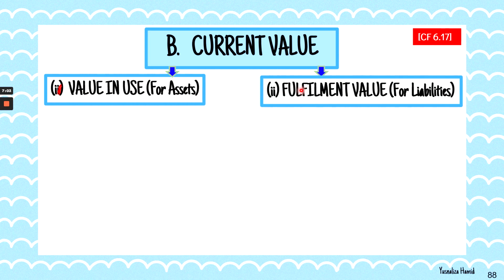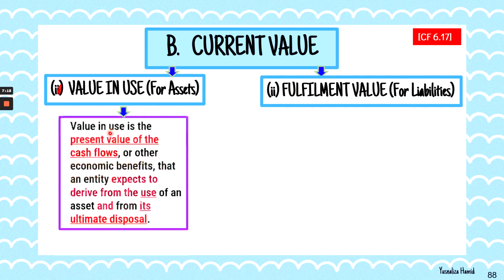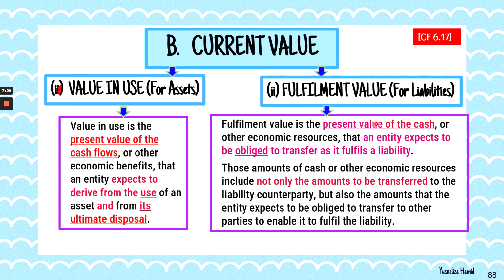The second one is fulfillment value, which is for the liabilities. And the value in use, or in short VIU, is the present value of the cash flow or other economic benefits the entity expects to derive from the use of an asset or from its ultimate disposal. Whereas under fulfillment value, that is the present value of the cash or other economic resource that an entity expects to be obliged to transfer as it fulfills a liability.